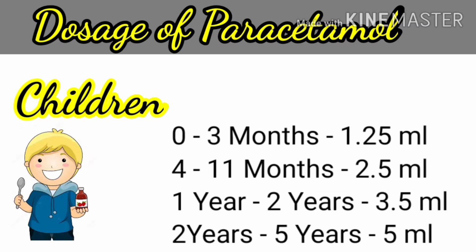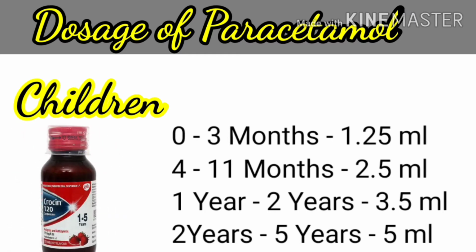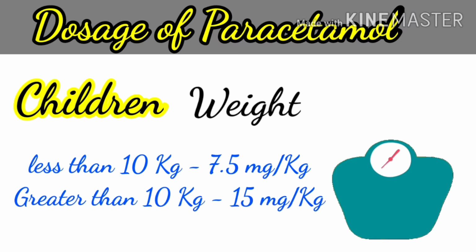If the child is 4 to 11 months, we can give 2.5 ml. And for 1 to 2 years of age, we can give 3.5 ml of syrup. And if the child is 2 to 5 years, the maximum dose of paracetamol per dosage is 5 ml. Next comes the weight. If the child weighs less than 10 kg, the maximum recommended dose is 7.5 milligrams per kg. If the child is greater than 10 kg, the maximum recommended dose is 15 milligrams per kg.